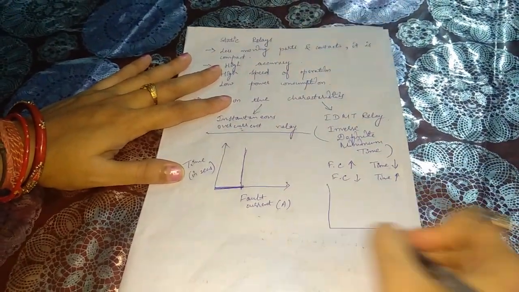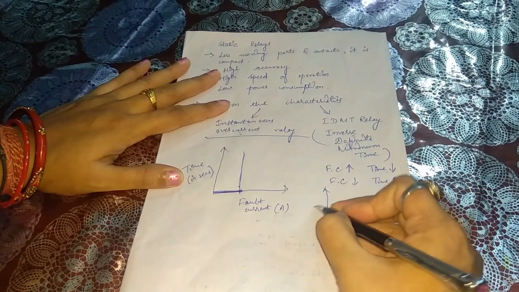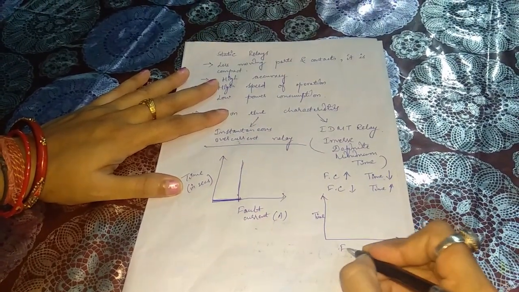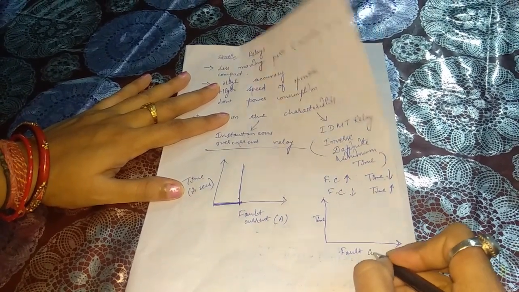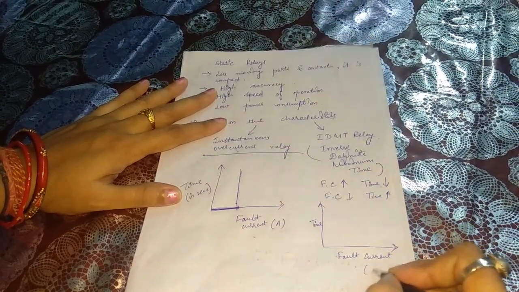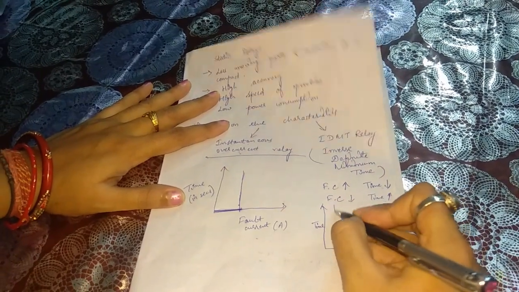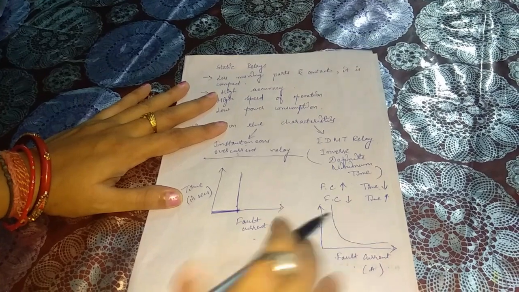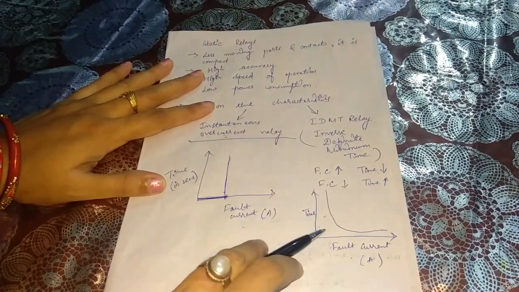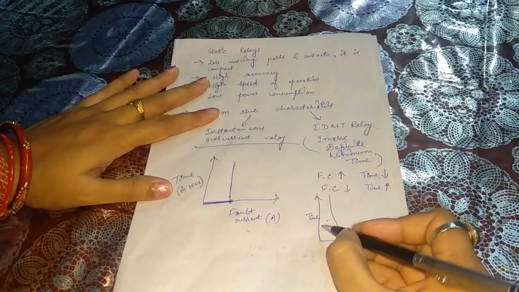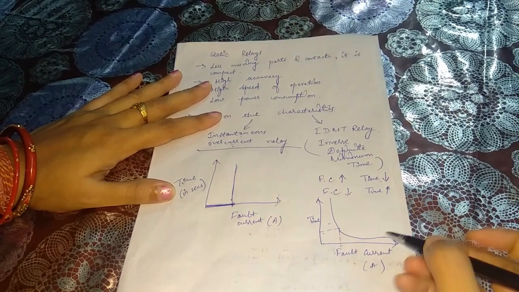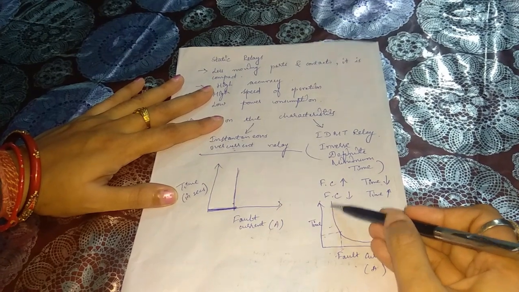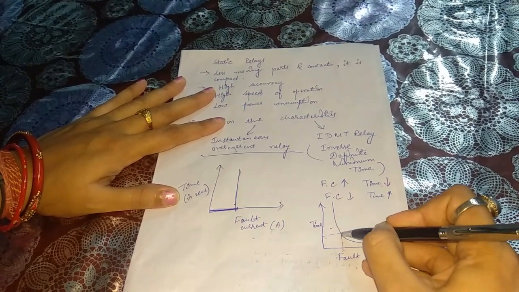So here the graph will be plotted between the time and fault current. It will be an inversely proportional hyperbolic type of graph, where depending on the fault current value, till it reaches the pickup value or the preset value of the relay, till that portion your relay will be acting just like an instantaneous overcurrent relay.